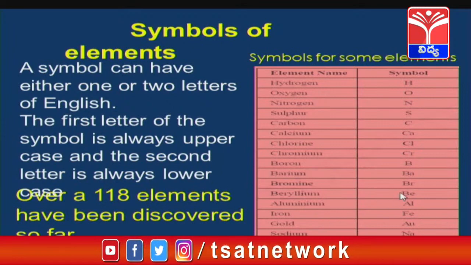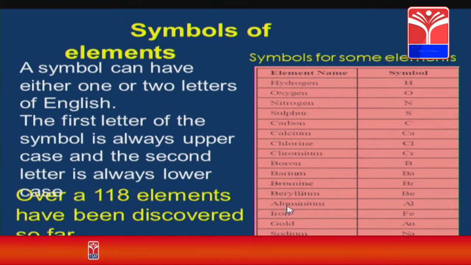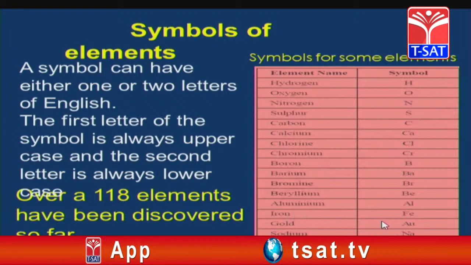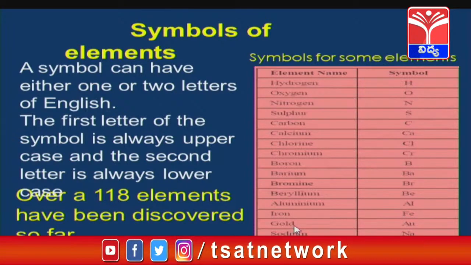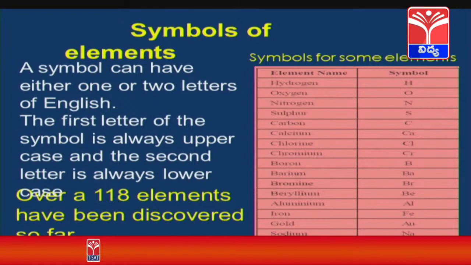Beryllium, symbol Be. Aluminium, symbol Al. Iron, symbol Fe. Gold, symbol Au. Sodium, symbol Na. Potassium, symbol K.